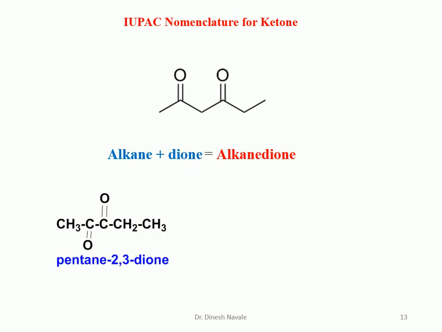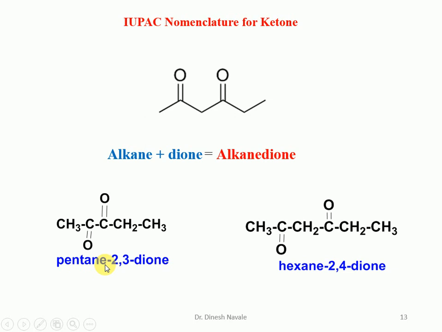We have to give the lowest possible number to the first carbonyl. So it is carbonyl 1, 2, 3, 4, 5. It is going to be pentane. What is the position of the carbonyl carbon? It is carbon number 2 and 3. So it is pentane-2,3-dione. 2 and 3 will be the position of the carbonyl functional group of the ketone. And in case of the dione, E will be written as it is.